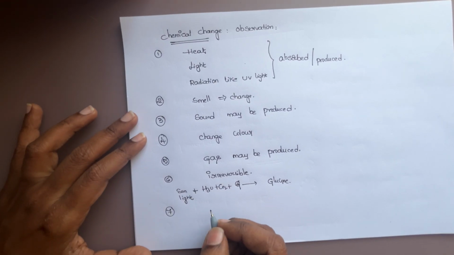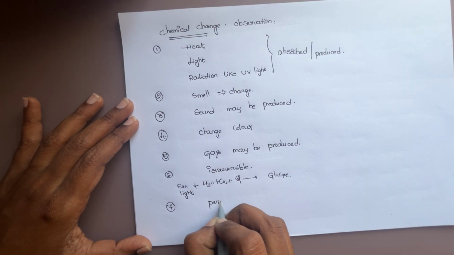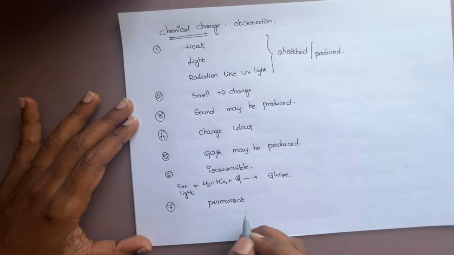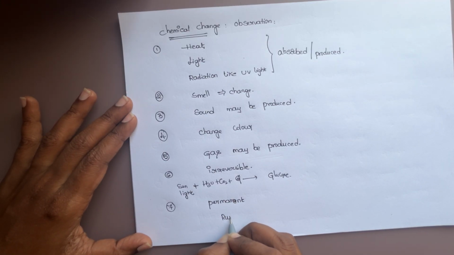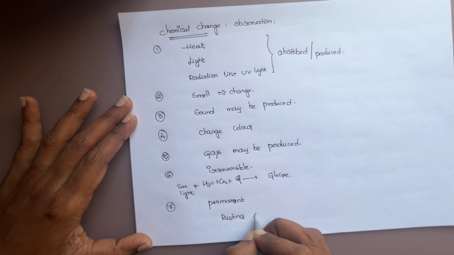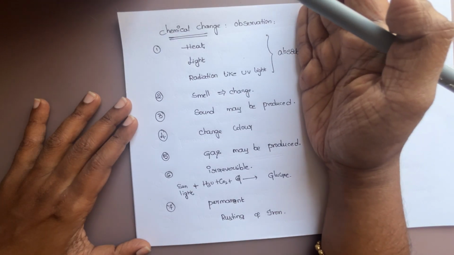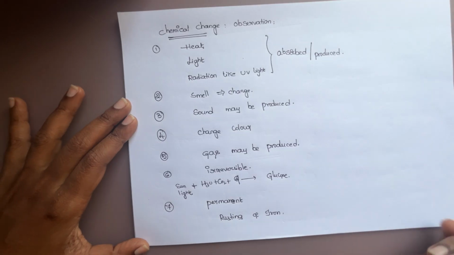And last and final is permanent. Once this change has happened, it is a permanent process. Say, rusting of iron. Once iron undergoes the rusting process, it is permanent. We can't get the initial iron back like before. So that is what we call the chemical change observations.